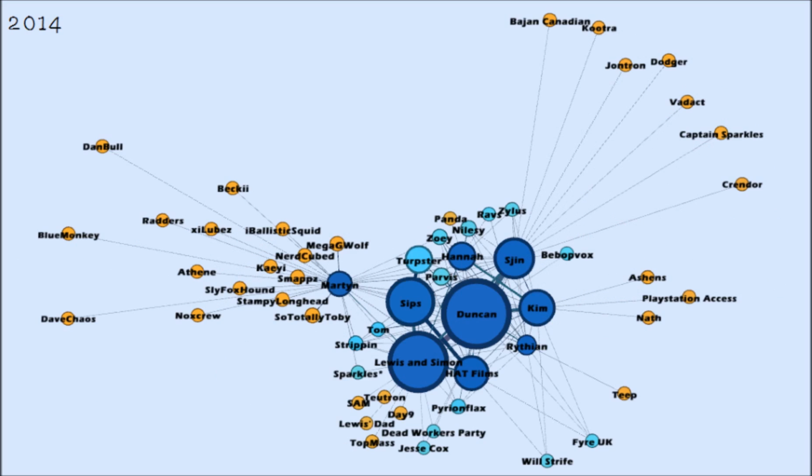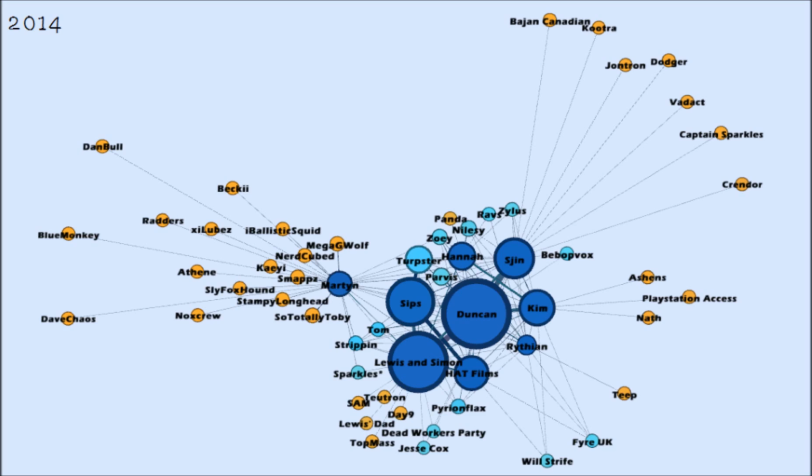I really like this one, actually. The 7 nodes in the center look like an animal of some sort, with 4 legs, or like the chassis of a car. And that's my academic opinion, by the way. As you can see, we've got Rythian hanging onto the side of this creature, the Yogs, trailing its heap. Martin is also off doing his own thing. But otherwise, I think this is a pretty good depiction.